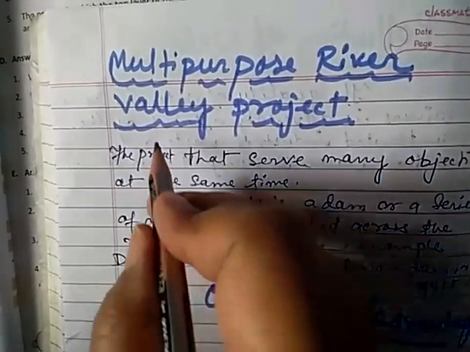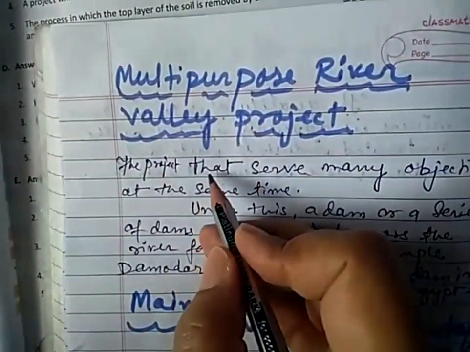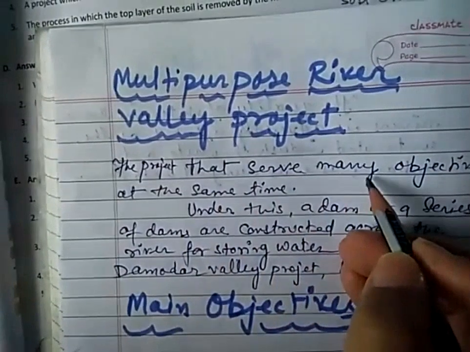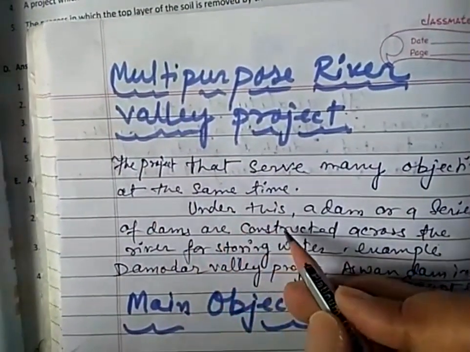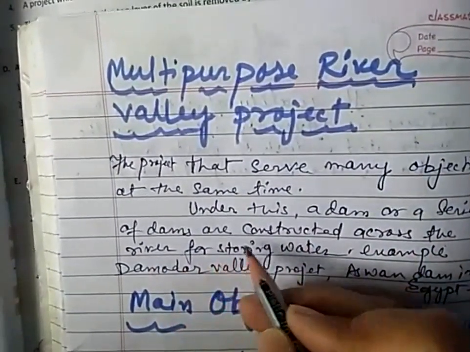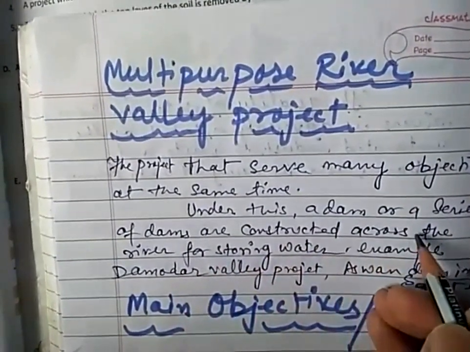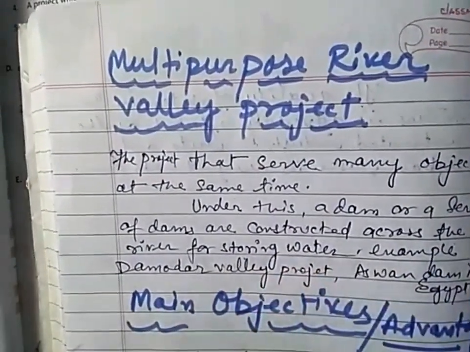I am repeating, multi-purpose river valley project. The definition is the project that serves many objectives at the same time. Under this project, a dam or a series of dams are constructed across the river for storing water.